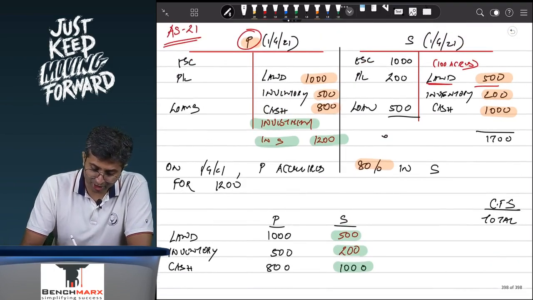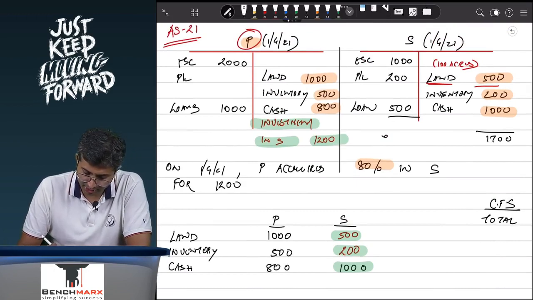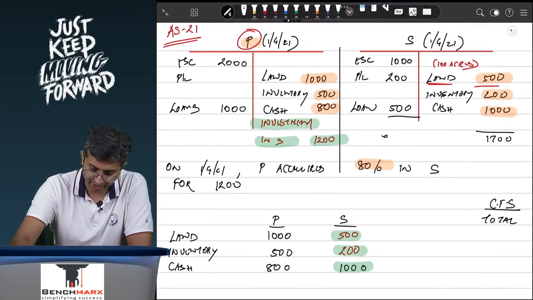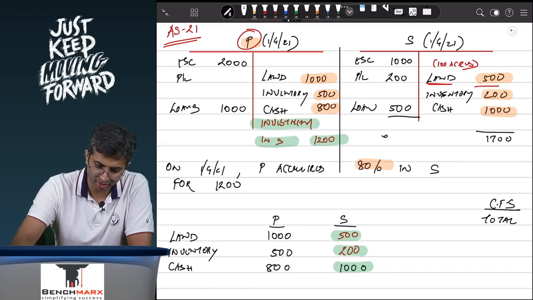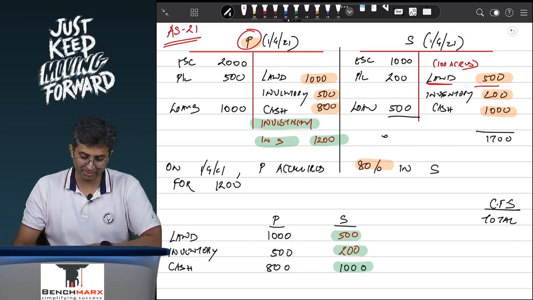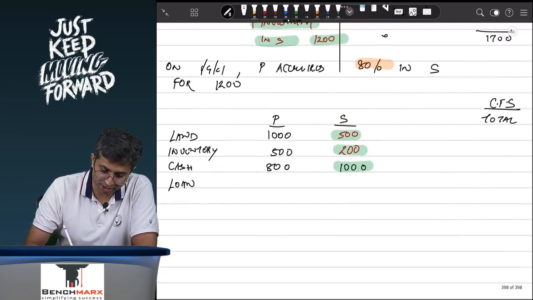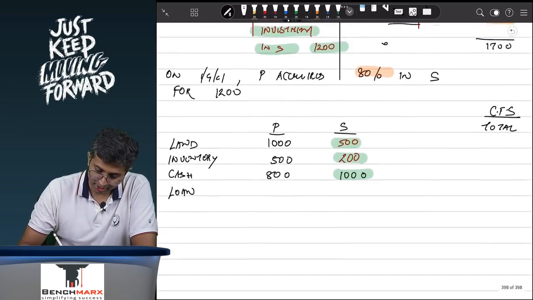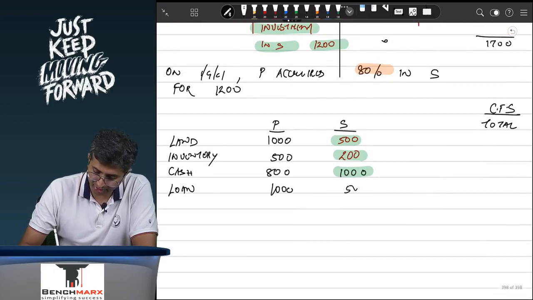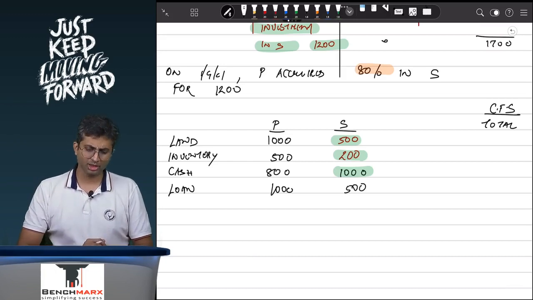You add the assets, and you will also add the liabilities. Let us say this is 2000 and 1000, 3000. This is 1500, 800, 1200, this is 3500. So probably this is 500. I'm just preparing a rough sample balance sheet. So all assets as well as liabilities. Even if there are loans worth 1000 and worth 500, they will be consolidated. So if I do nothing over here, I would have taken over 100% of the assets.